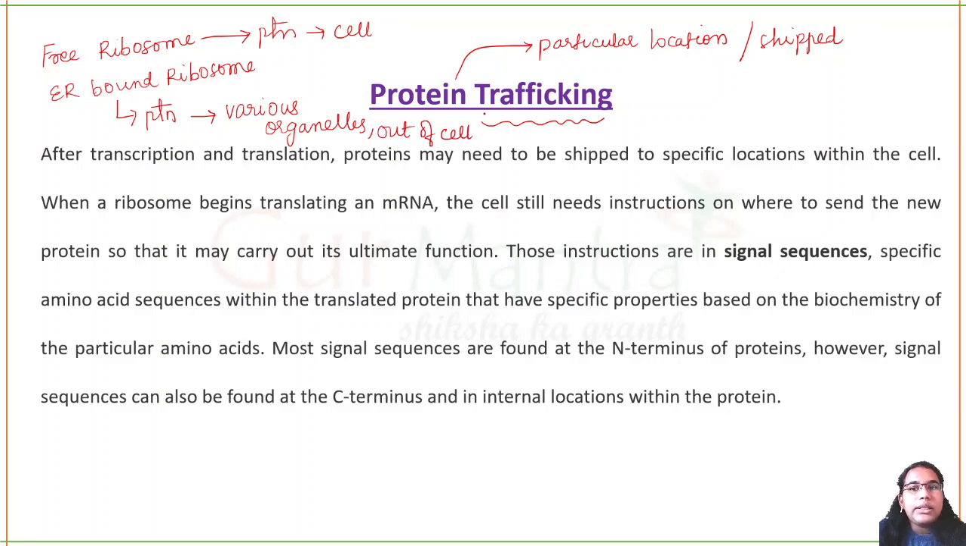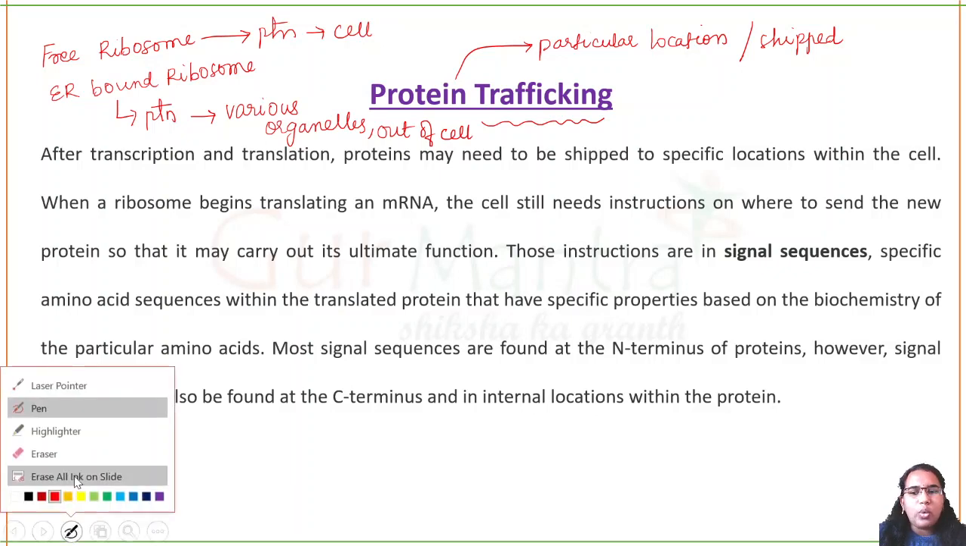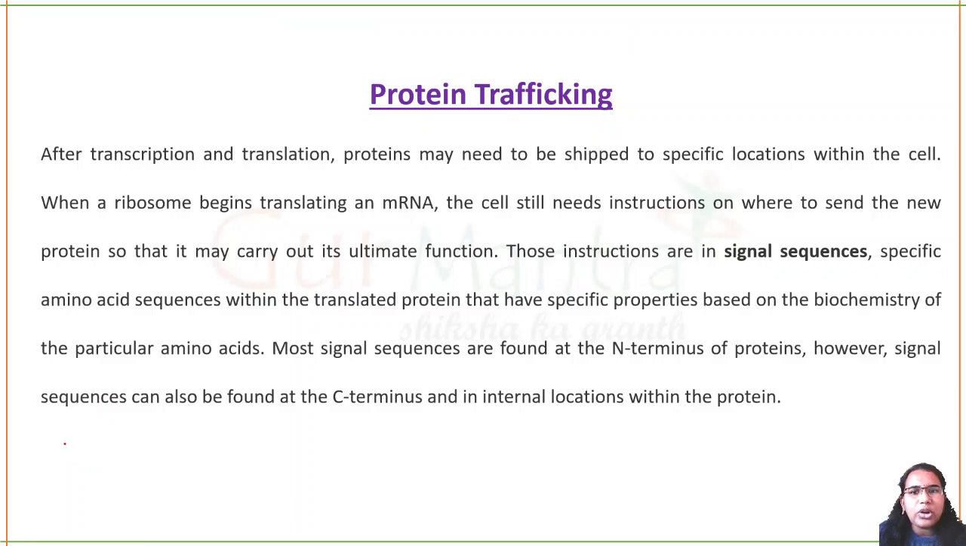To send it to a particular organelle or out of the cell, how does the protein know that it has to go to that particular location only? It has its function in, for example, mitochondria only, not in Golgi. How will it know? It will know by a signal sequence that is attached to the protein.